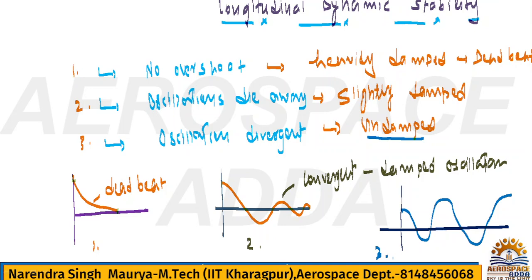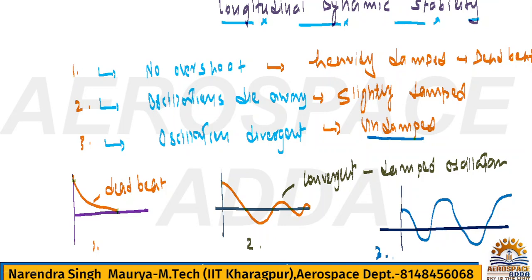Now, longitudinal dynamic stability modes are excited whenever the airplane is disturbed from its equilibrium or trim condition. How will that disturbance come into the picture? There are two ways to get disturbance. Maybe it's because of pilot control input. As I told you, the pilot may change the power setting, or use control surfaces like flap deployment and all.